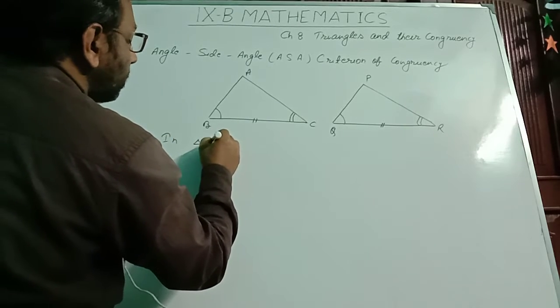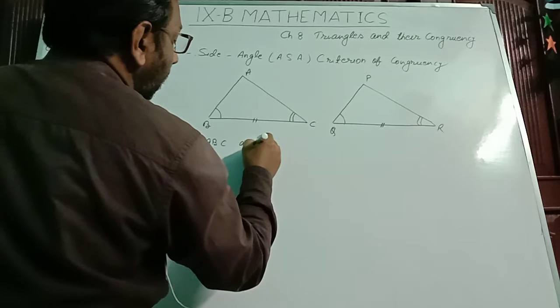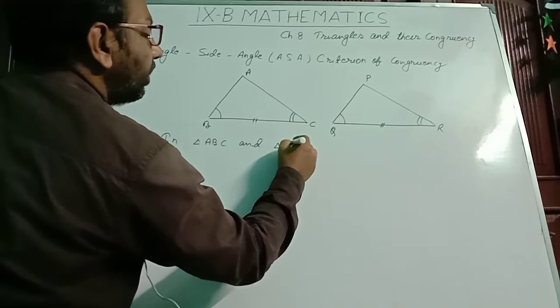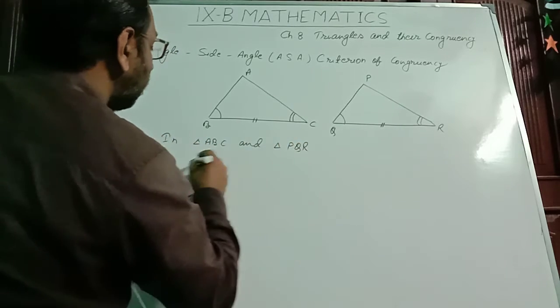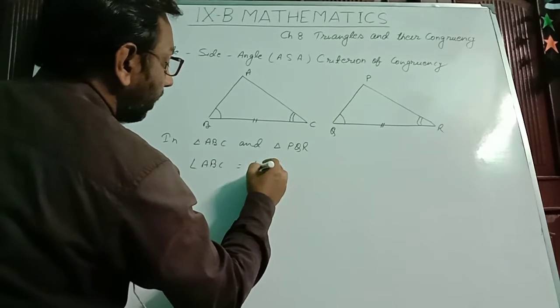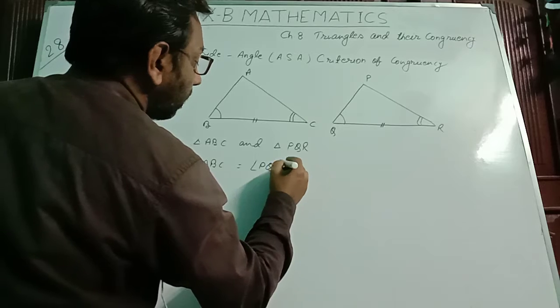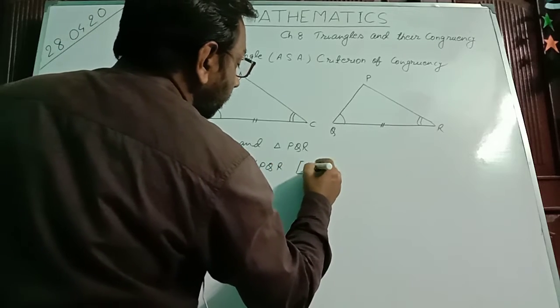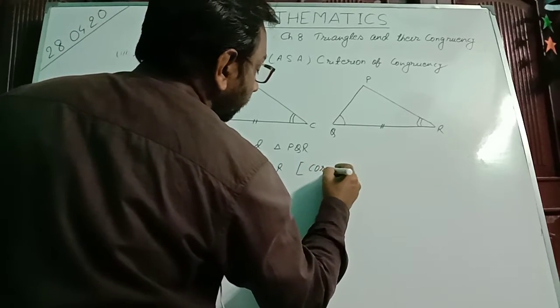In triangle ABC and triangle PQR, angle ABC equal to angle PQR. This is a pair of corresponding angles.